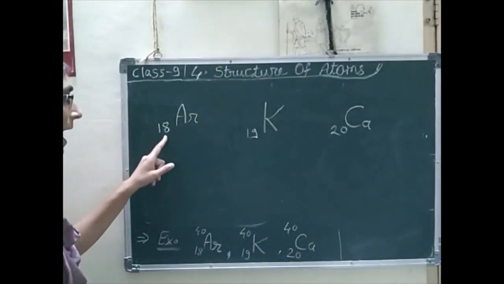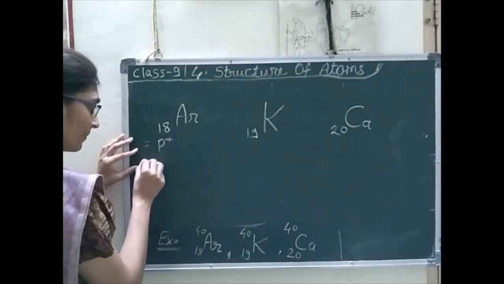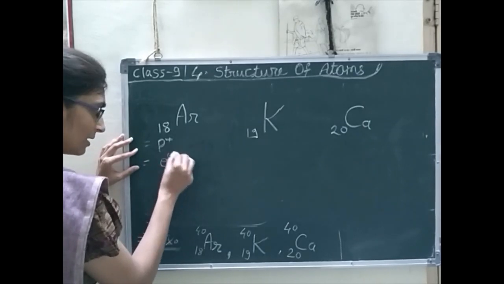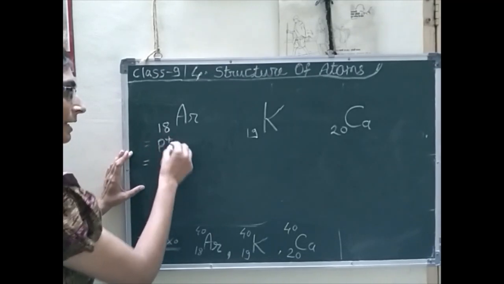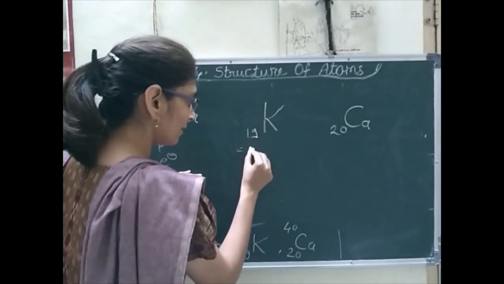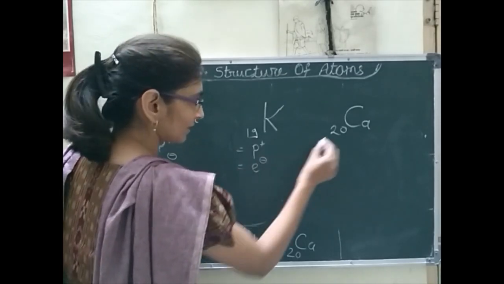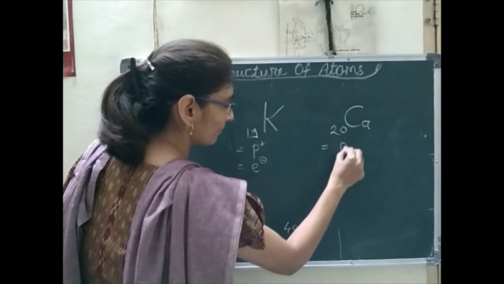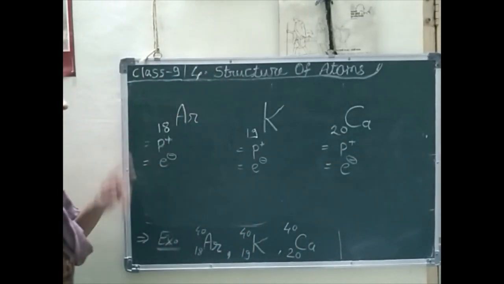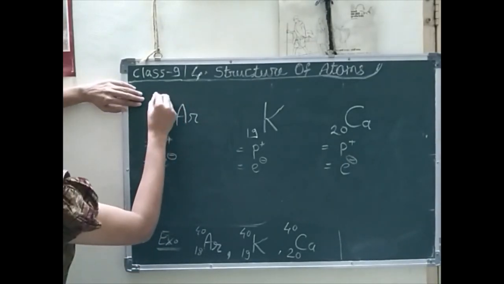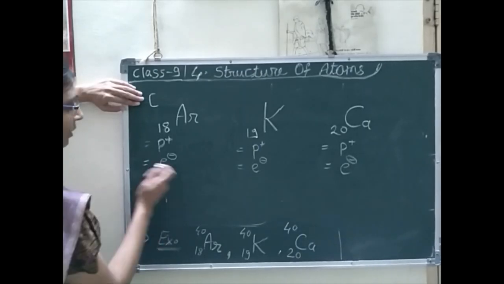So, atomic number is equal to number of protons and number of electrons. Yes, number of electrons भी 18 है, number of protons भी 18 है. यहाँ पर भी these are equal to number of protons and number of electrons. This is also 20, number of protons and number of electrons. What is A? A is equal to atomic mass.